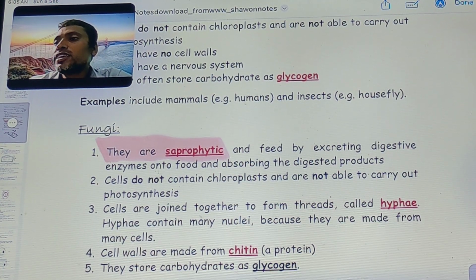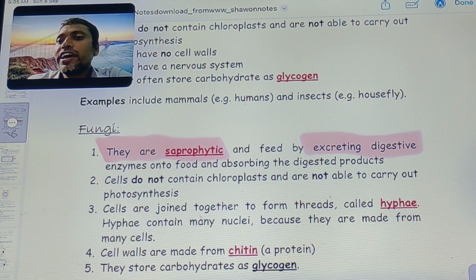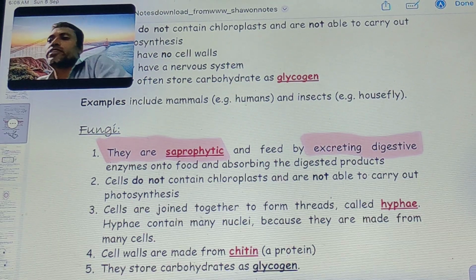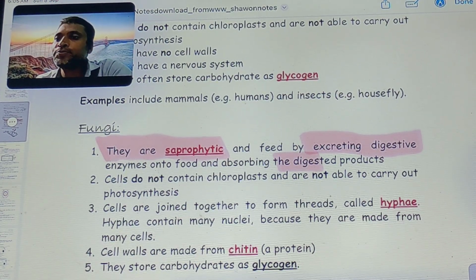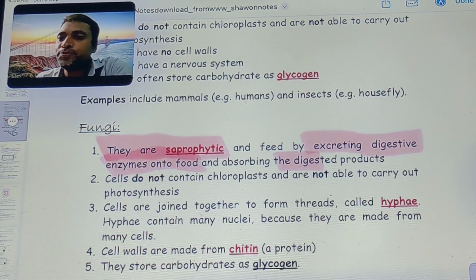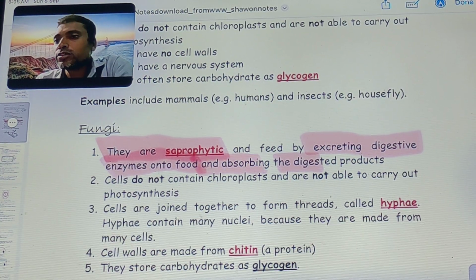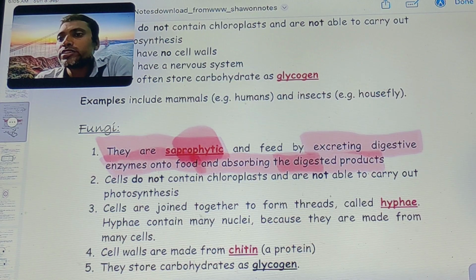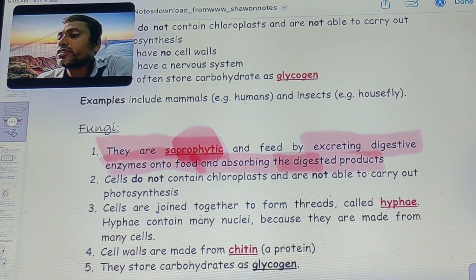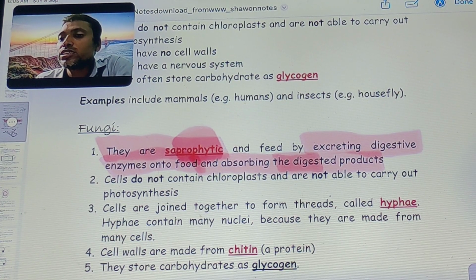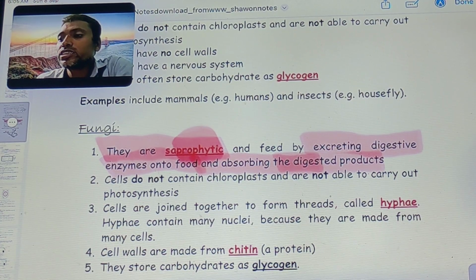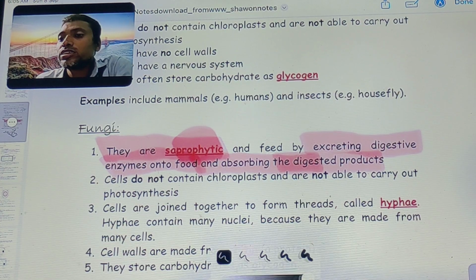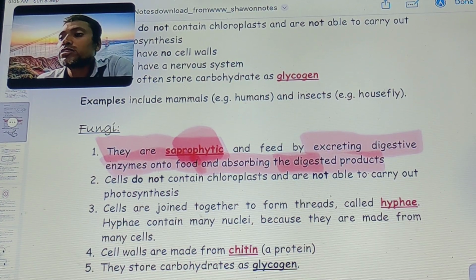They feed by excreting digestive enzymes onto food and absorbing the digested product. Saprophyte means they use dead and decaying matter, dead plant and animal parts.